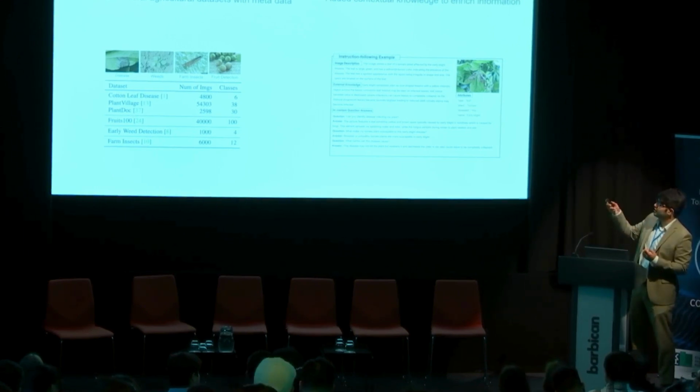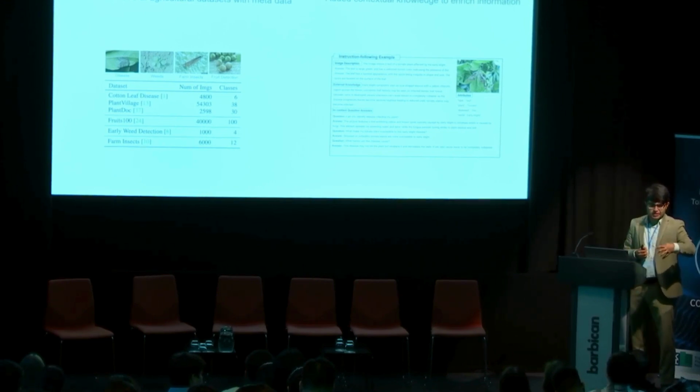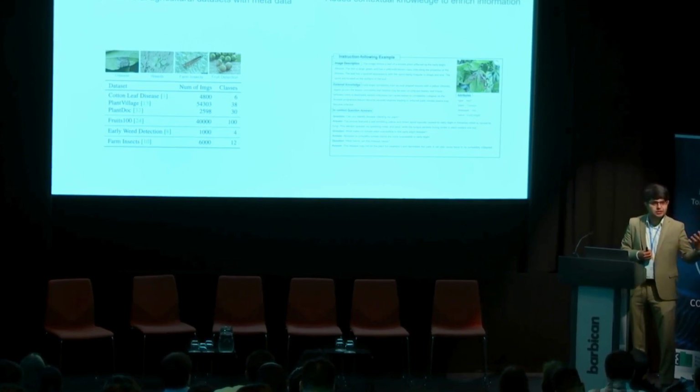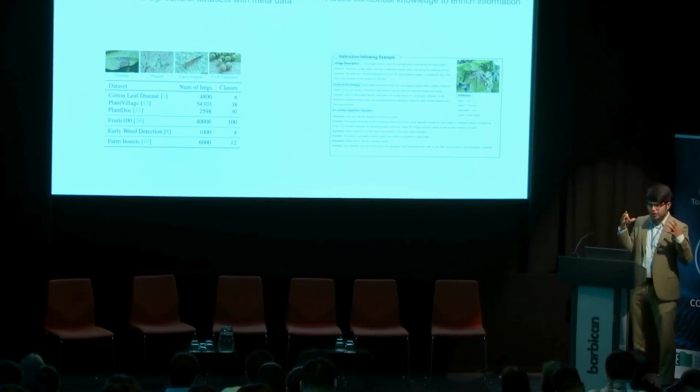So for instance, this contextual information would mean the information related to the disease, what sort of symptoms are present when this disease appears in a certain plant, and similarly, what sort of cures are available in order to solve this problem.